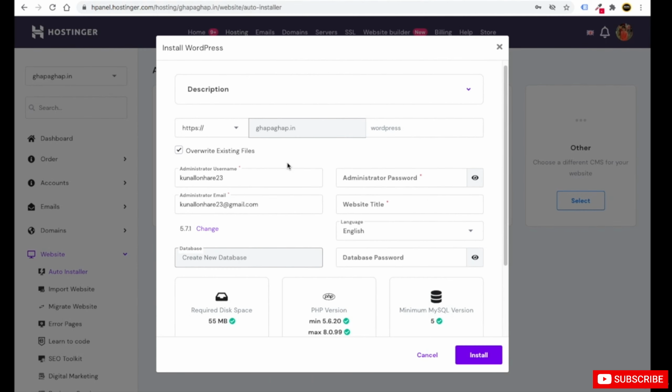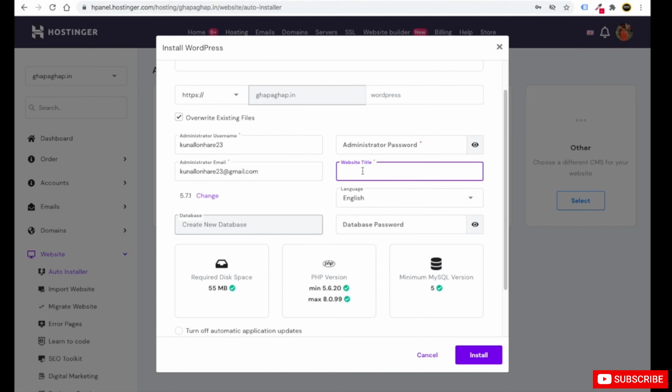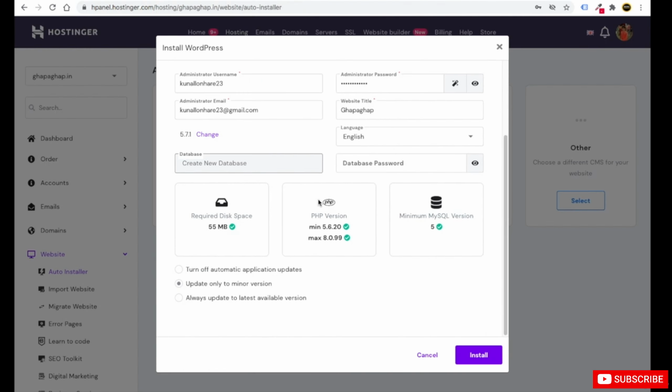After you do this, you have to provide the administration username, administration email, then the website title. For example, I will write Ghapaghap, and then you have to put the password. After you put the password, you just need to go down. Here you can see the database password. If you want to, you can put the database, but we will leave it.